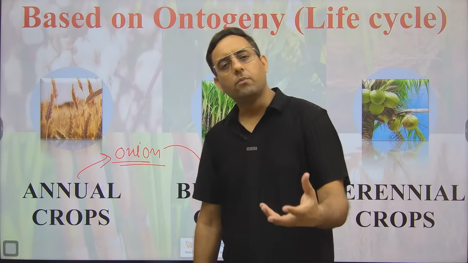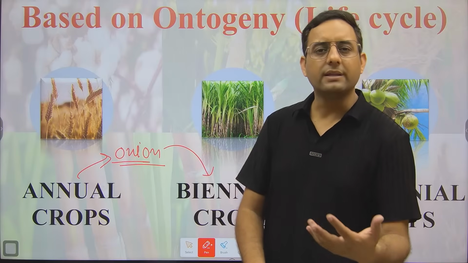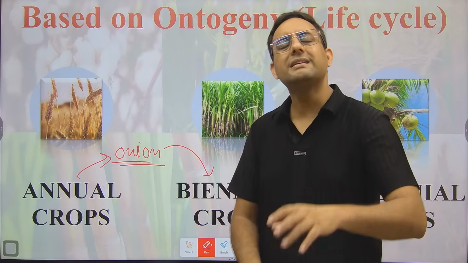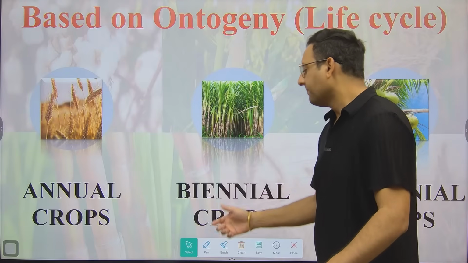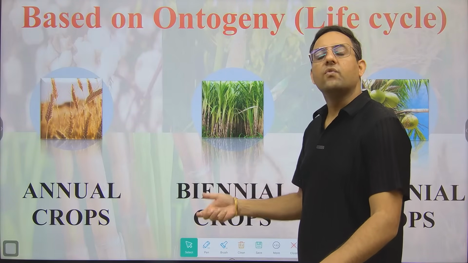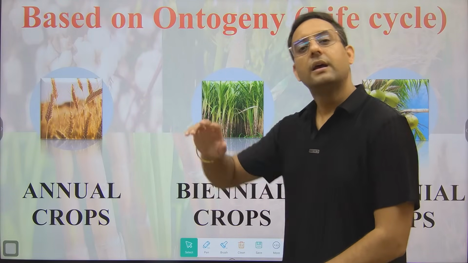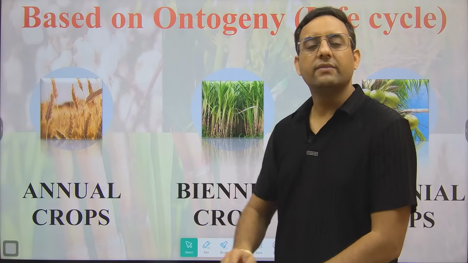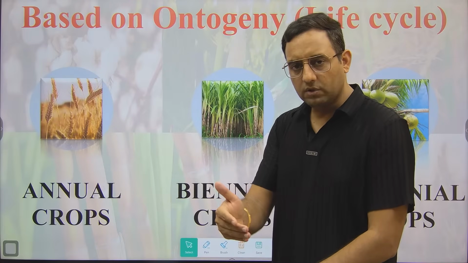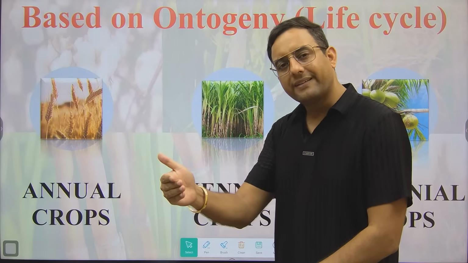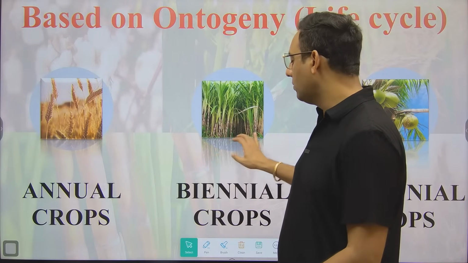Talking about most of the root crops, onion can be there, carrot can be there, beetroot. These are examples of biennial crops. Biennial means they complete their vegetative growth in the first season, and in the next season they complete the reproductive growth. So initially vegetative growth in one season, reproductive growth in the next season. This is why these crops are known as biennial.